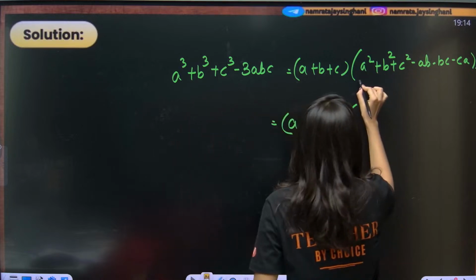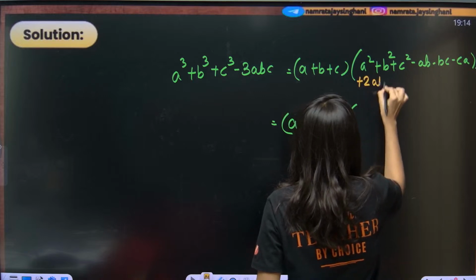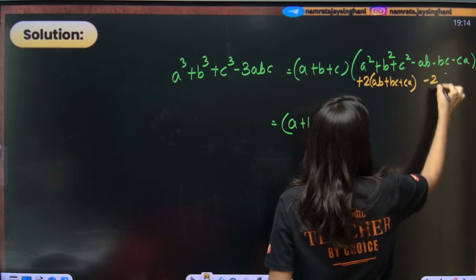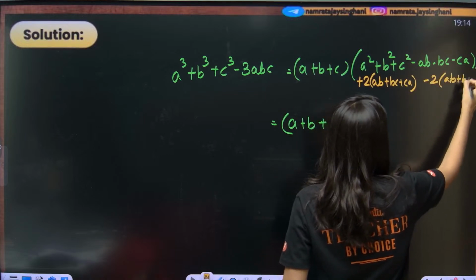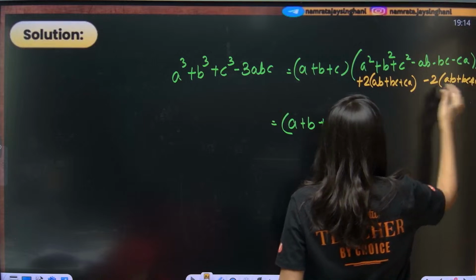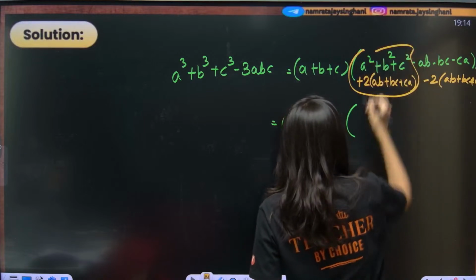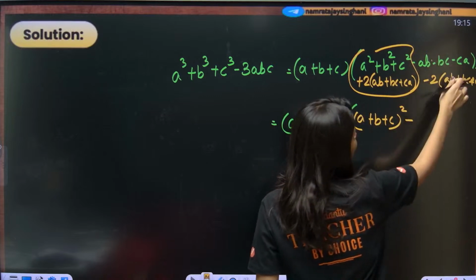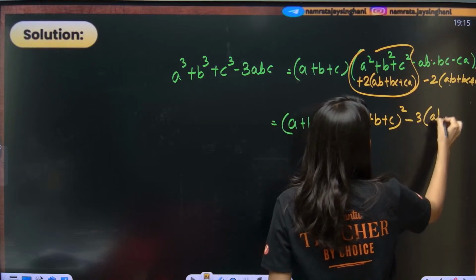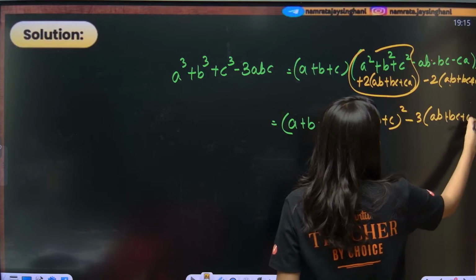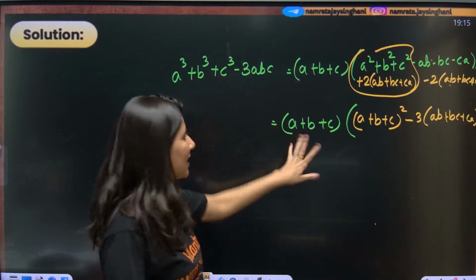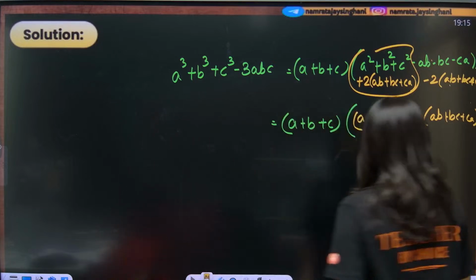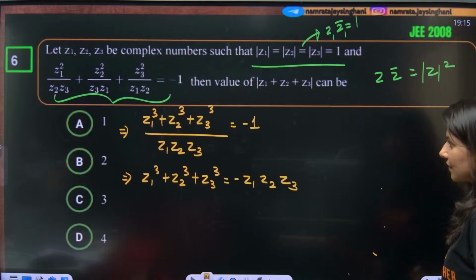So for that I need to add 2(ab plus bc plus ca) minus 2(ab plus bc plus ca). Yes or no? So that this will become a plus b plus c whole square minus, if you combine, this is 3(ab plus bc plus ca). Can I just write this as this? Basic factorization. Let me go back and write like this.